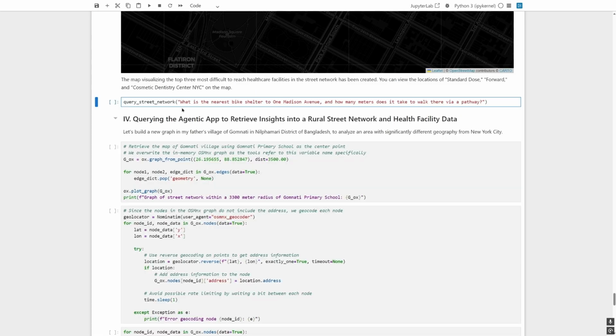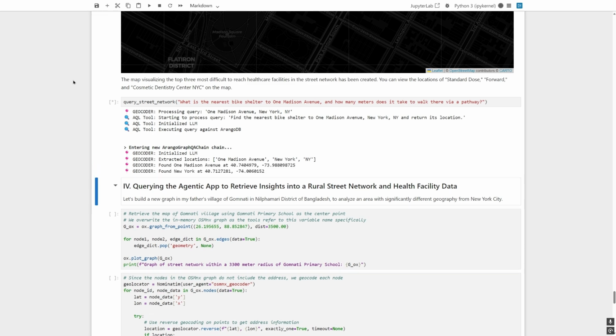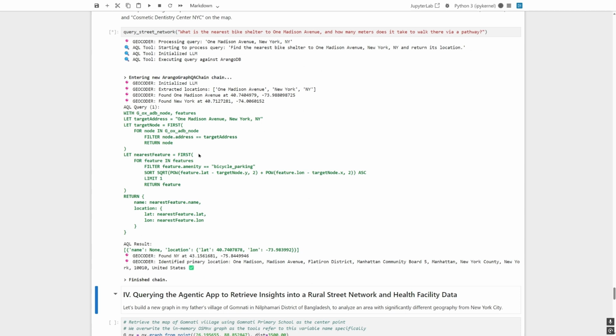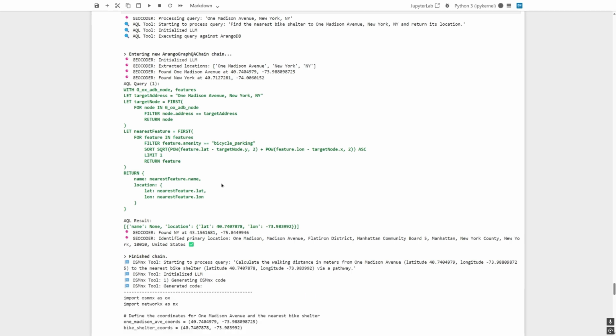Finally, what is the nearest bike shelter to 1 Madison Avenue, and how many meters does it take to walk there via a pathway? Let's run this cell. Geocoder identifies the coordinate for us, and then AQL finds the nearest bike shelter. And then OSMNX is going to calculate the shortest path and return the walking distance in meters.